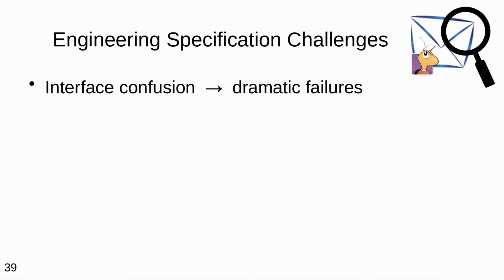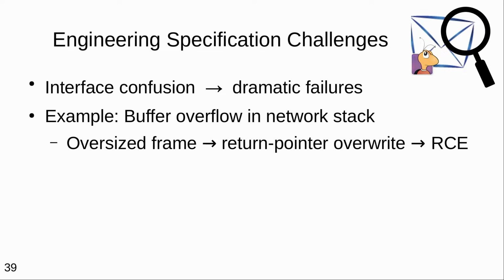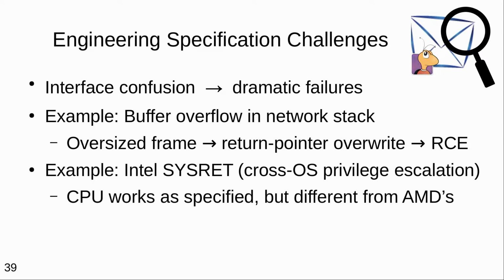Interface confusion is behind big failures. I will give you a couple of examples. First is buffer overflows. If you overwrite the return pointer in a program, arbitrary badness can ensue. This is probably relatively well known. There are also more subtle examples, like when AMD added the sysret instruction to AMD64, it was meant to enable faster return from system calls, and Intel added a similar instruction intending to be compatible, but it turns out that there were subtle differences in what the two vendors' instructions did, and thus software written for AMD processors was actually critically insecure when run on Intel processors for a while. This instruction fell out of popularity as a result of this difference.